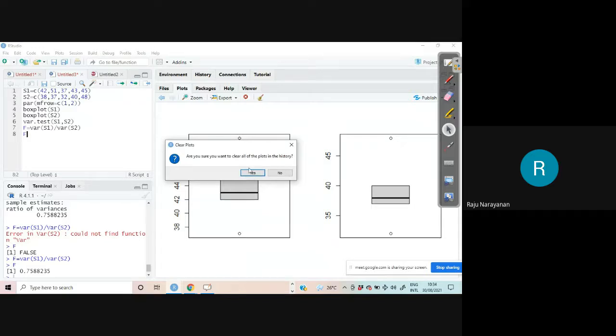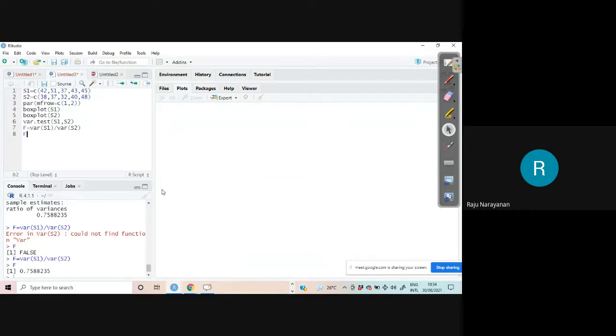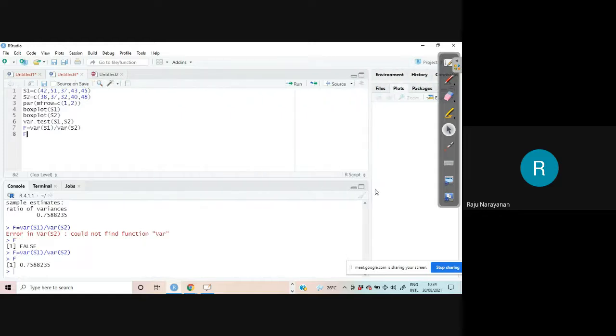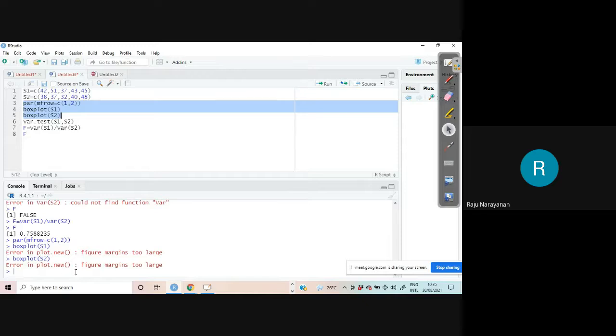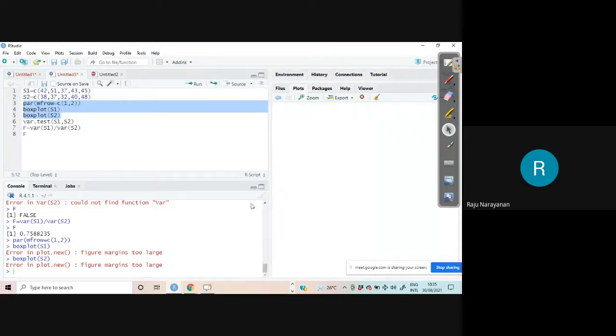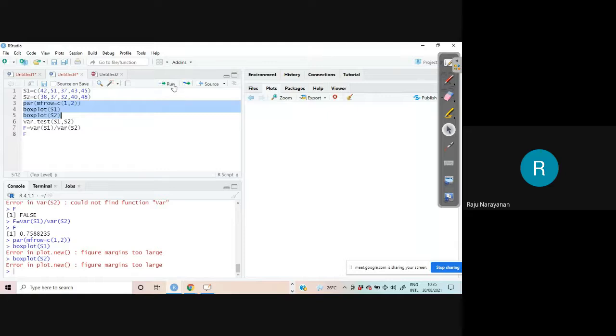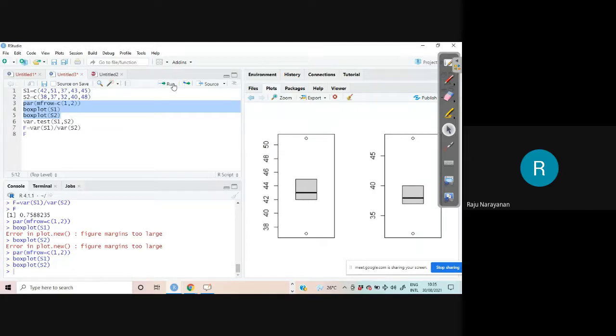Here I clear everything. Are you sure you want to clear? Yes. Suppose I put a small plot area like this, and if I draw this one, I will also get the error. Error in plot new, figure margins too large. That means this place is not sufficient. If you give enough place and ask him to sit, then he will sit. Clear? Okay, sir. Clear. Very good.